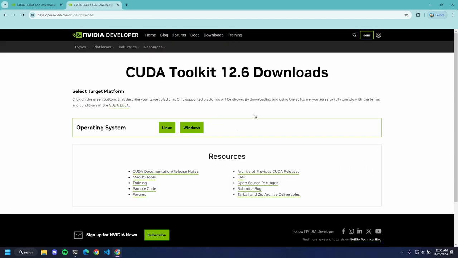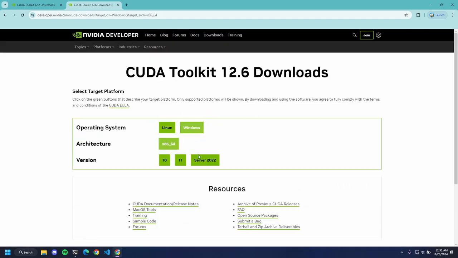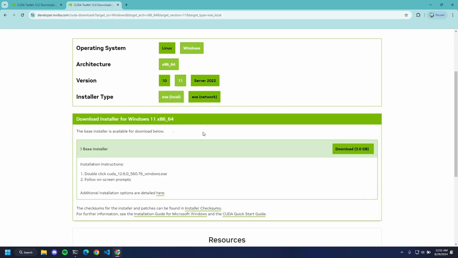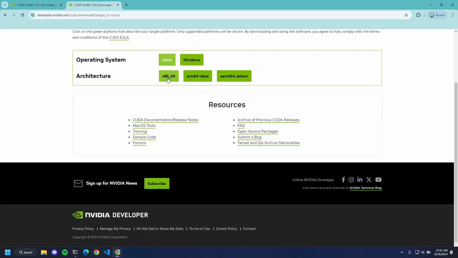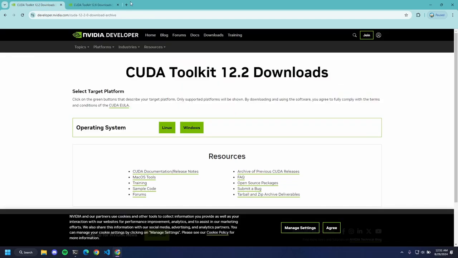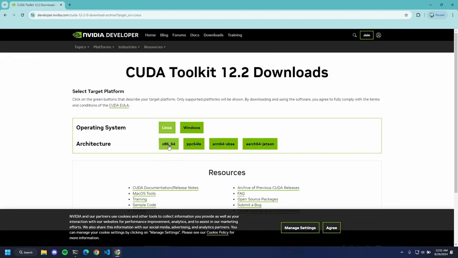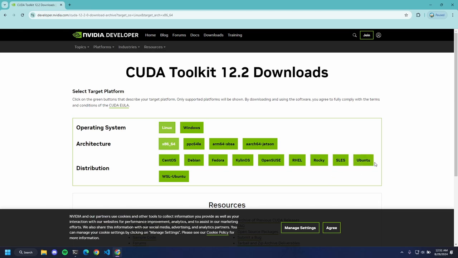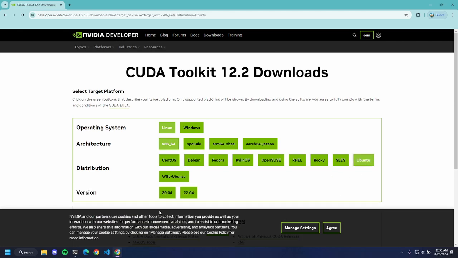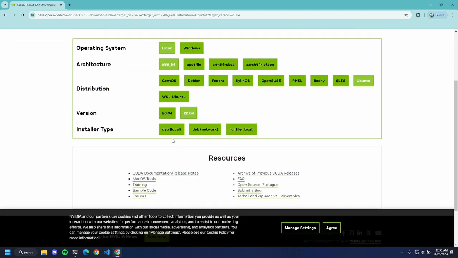So if you directly go to the website of CUDA toolkit, you will see that CUDA 12.6.0 and driver version 560.76 is there by default, and we will not select Windows. We are going to go for Linux, but let's come to the 12.2 version, and then we're going to go to Linux x86, and we are installing it in Ubuntu 22.04.